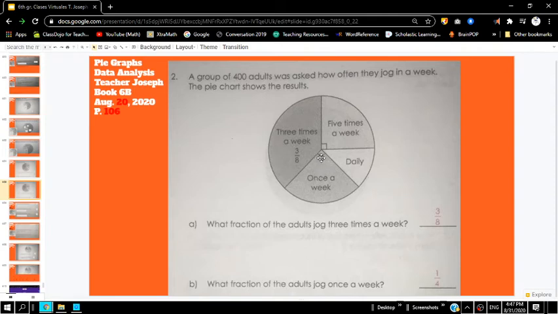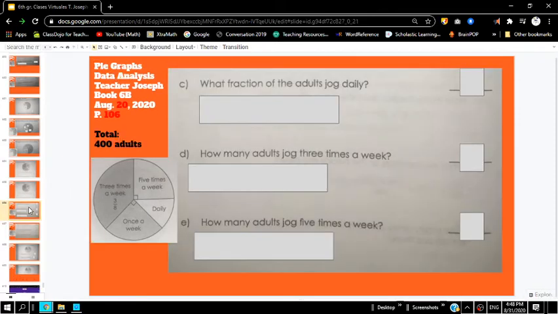Okay, you see that square right there? That's 90 degrees of the whole 360-degree circle. So that means it's just 1/4 of the circle. Same with this one. 5 times a week is 1/4. Okay, so there's your 2 answers for letter A and B. Let's go on to letter C. It says, what fraction of the adults jog daily?